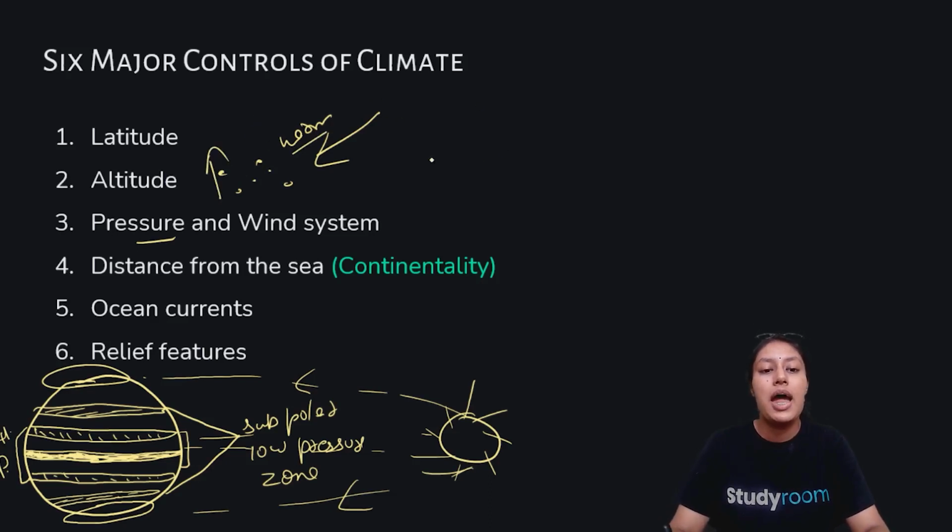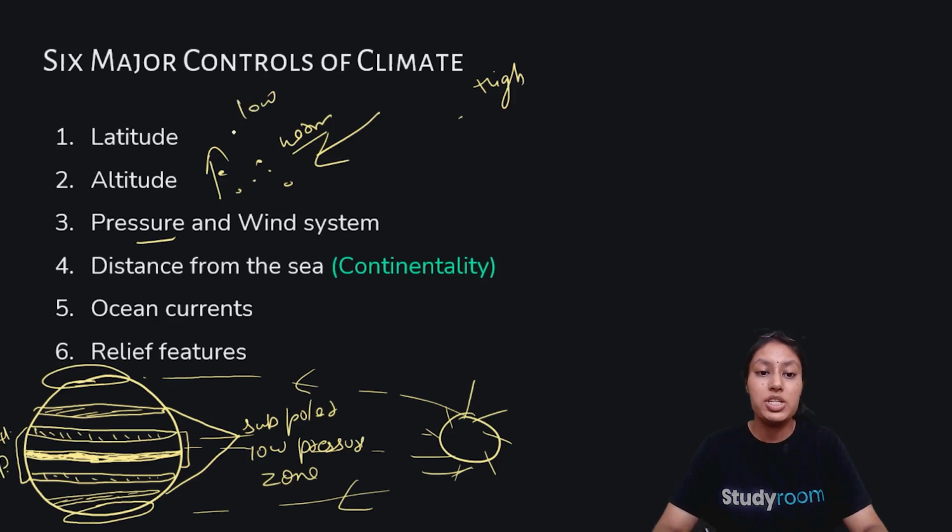In contrast, if we see the pressure at the poles, the rays are indirect, slanting rays are coming. So I'm sorry, pressure is high in this area.